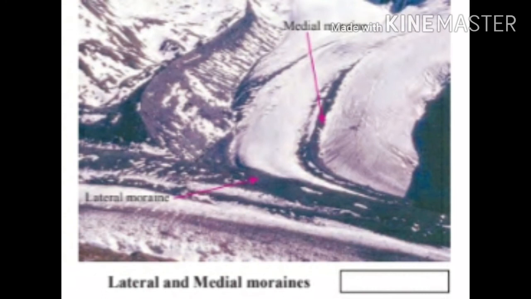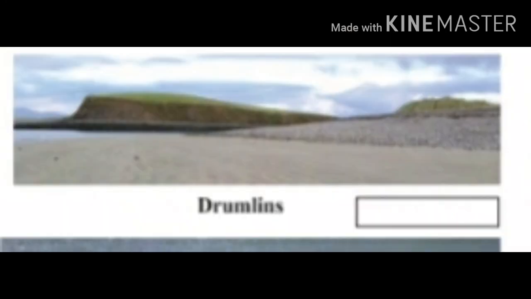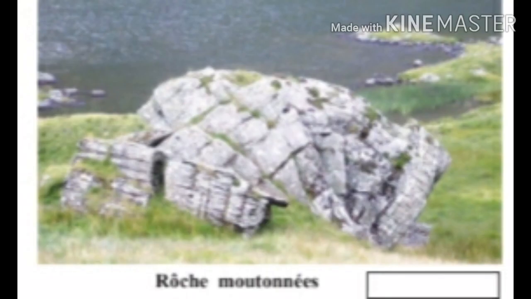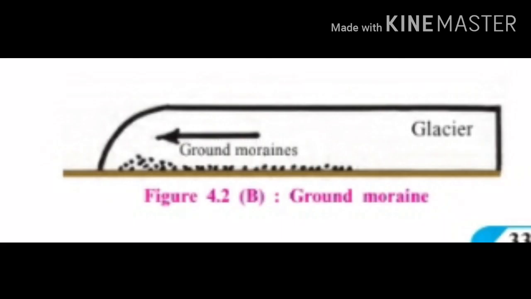They are created due to the depositional and transportational work of the glacier. Here is the picture of drumlins. Drumlins are one kind of landform which is created due to the depositional work of the glacier. In the next picture, there are the Rocky Mountains. It is the erosional work of the glacier.